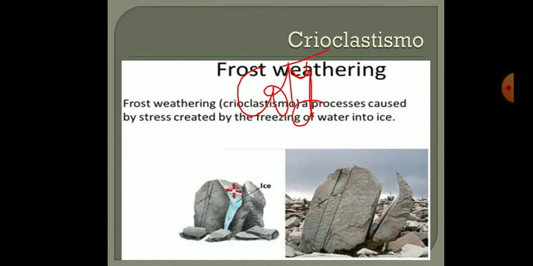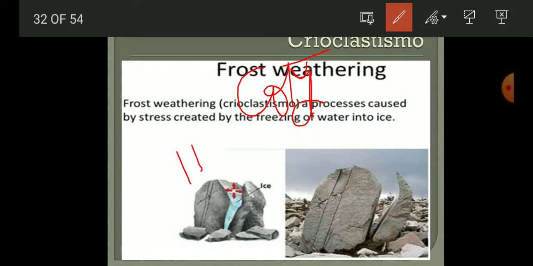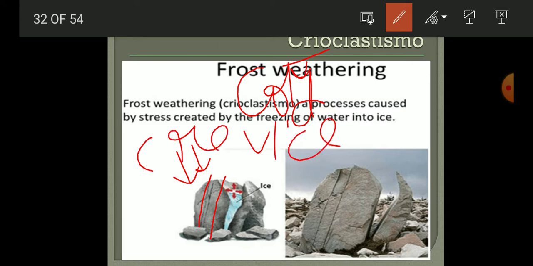That means in the large rocks, what is happening is that water is accumulated in them. Like when continuous rain is happening on a particular rock throughout many years, then this rock develops some cracks, or you can say some crevice is developed in it. And in those crevices, the accumulation of water starts.